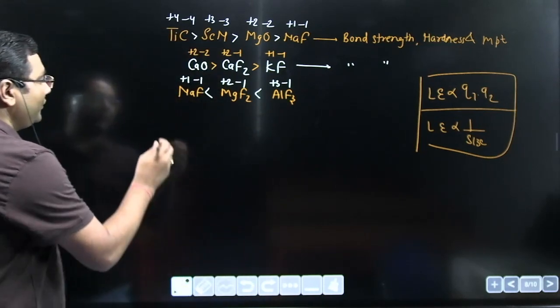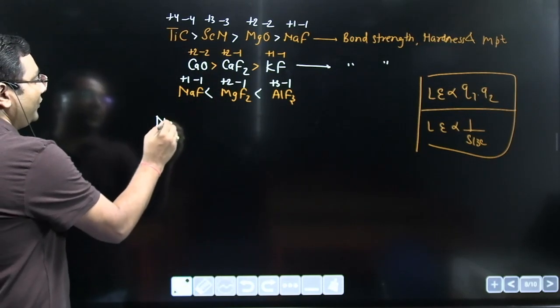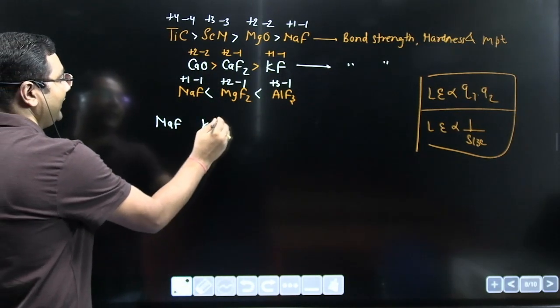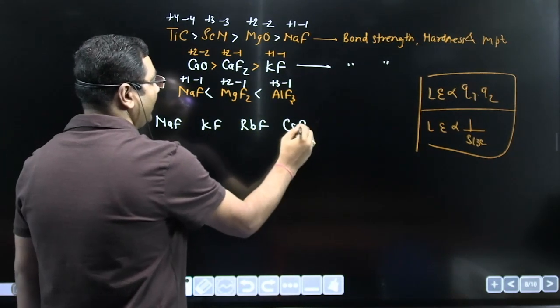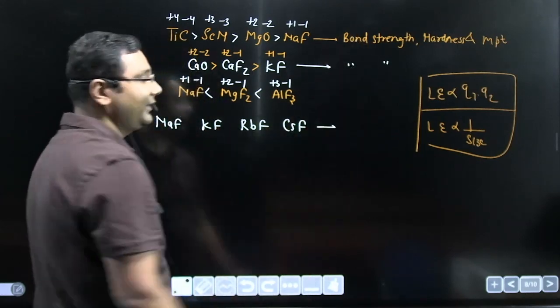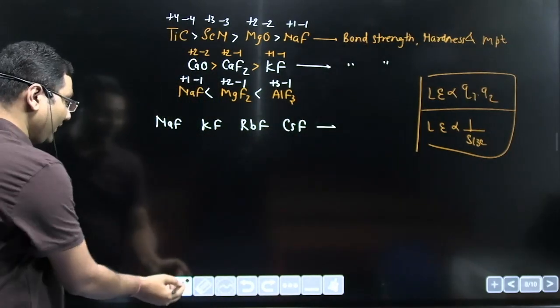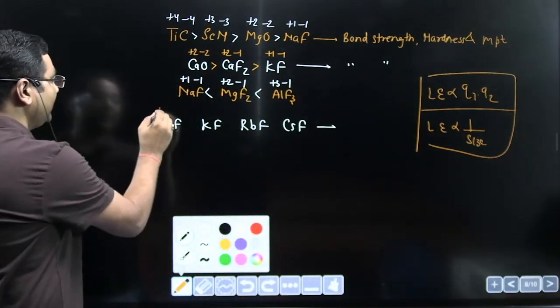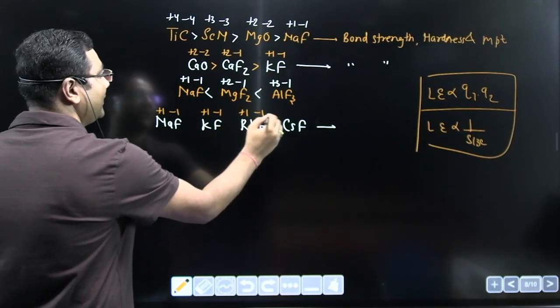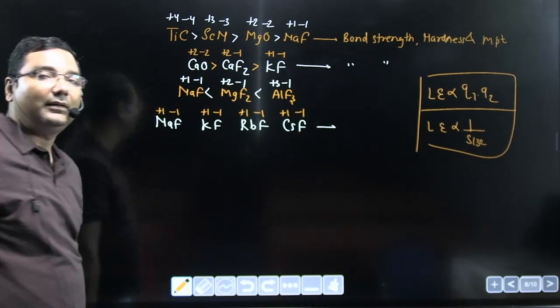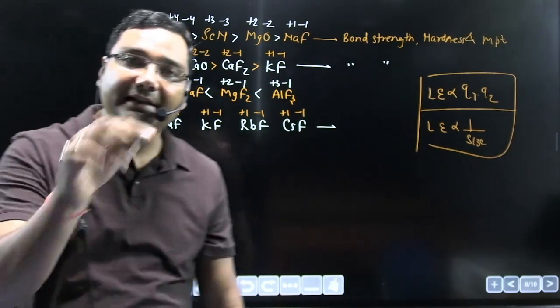Now again, suppose I am taking compounds like sodium fluoride, potassium fluoride, rubidium fluoride, cesium fluoride, and you have to explain again bond energy. So now product of charge are same. This is plus 1 minus 1, this is plus 1 minus 1, this is plus 1 minus 1, this is plus 1 minus 1. Now we will consider size as a factor.